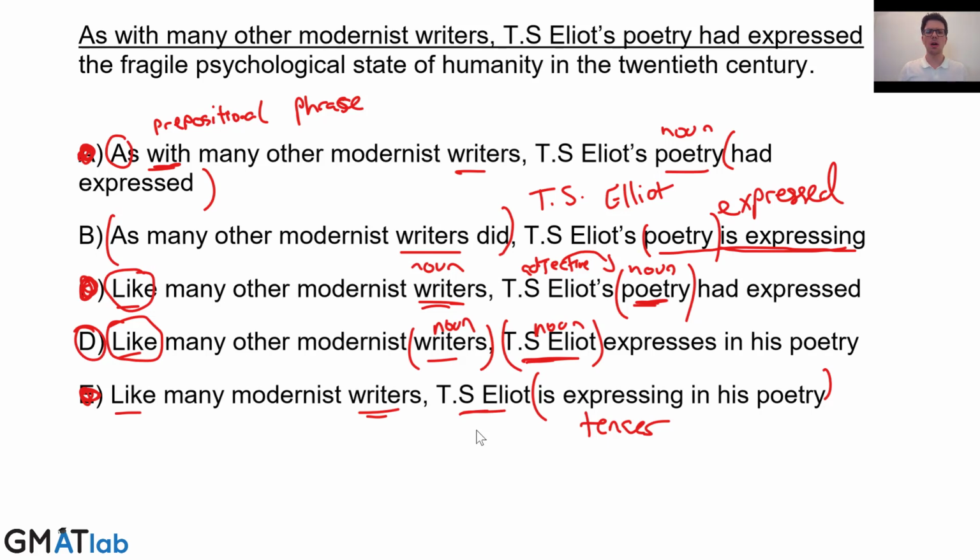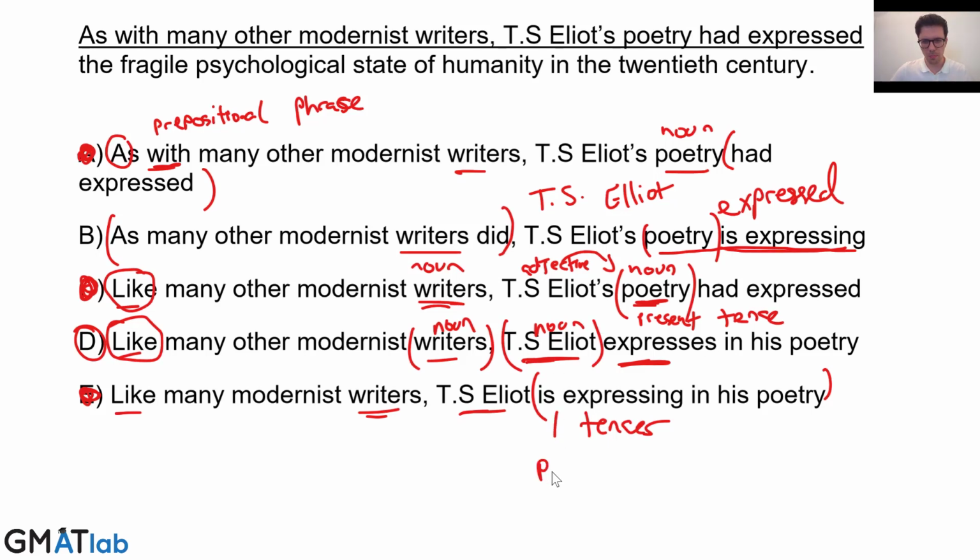So what we can call this is kind of a general rule. This is something that's true regardless of the time period. So it was true in the past, true in the present, it will be true in the future. So that's what we can call a general rule. General rules should be expressed in the present tense. And so this is the present tense, expresses is the present tense. That's why D is correct.